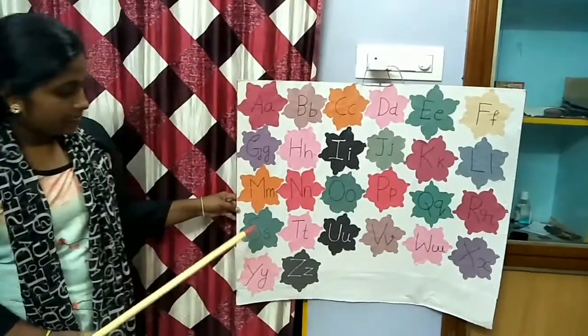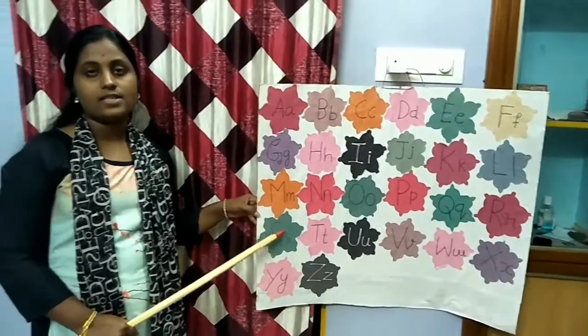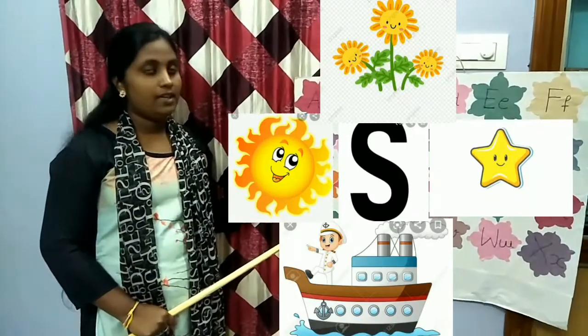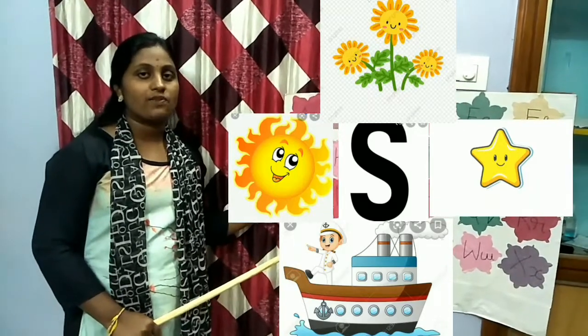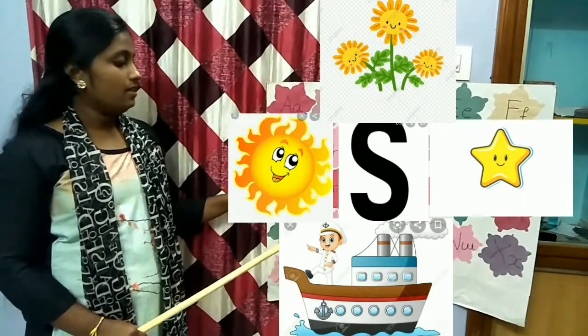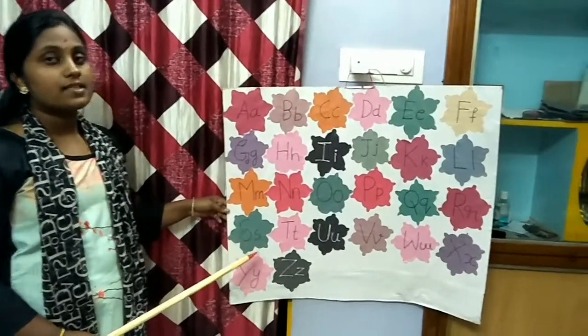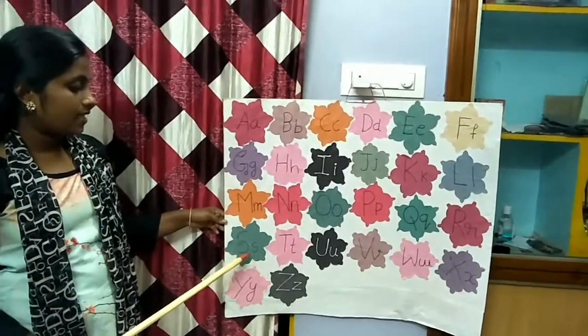Next is S. S for sun, S for sunflower, S for ship, S for star. The phonic sound is s.